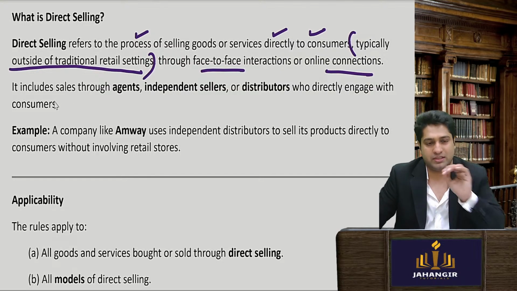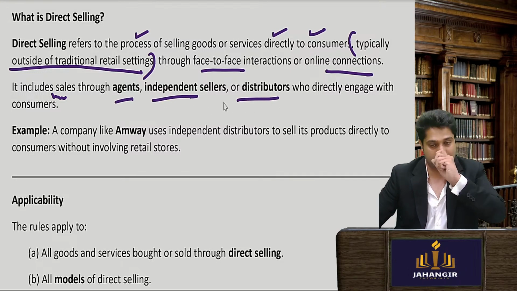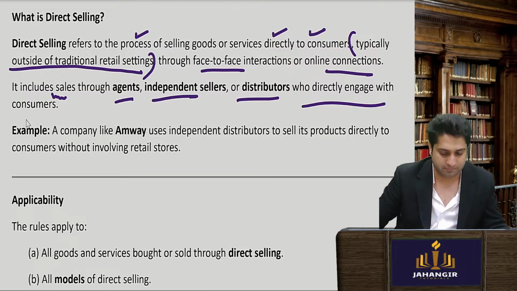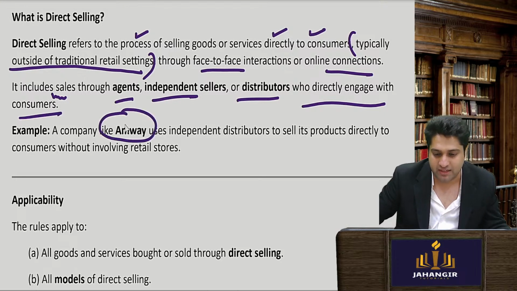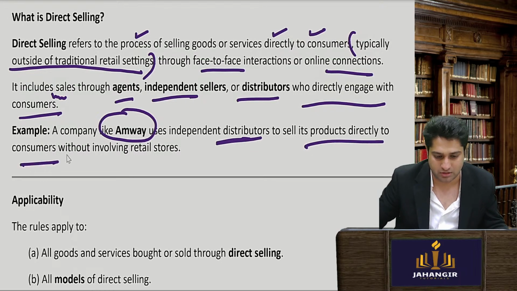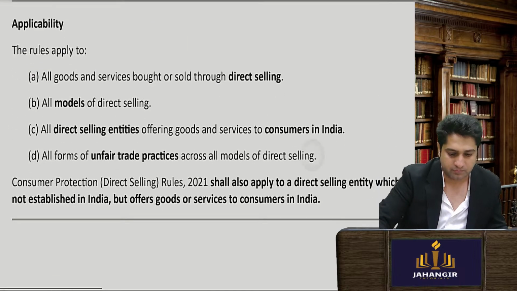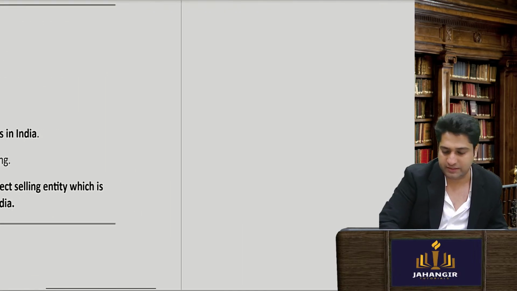I'll tell you what it is in 2 minutes. It includes sales agents, independent sellers, and distributors who directly engage with the consumer and convince them. Companies like Amway hire distributors to sell their product directly to the consumer without involving any retail stores. Okay, so let's see.